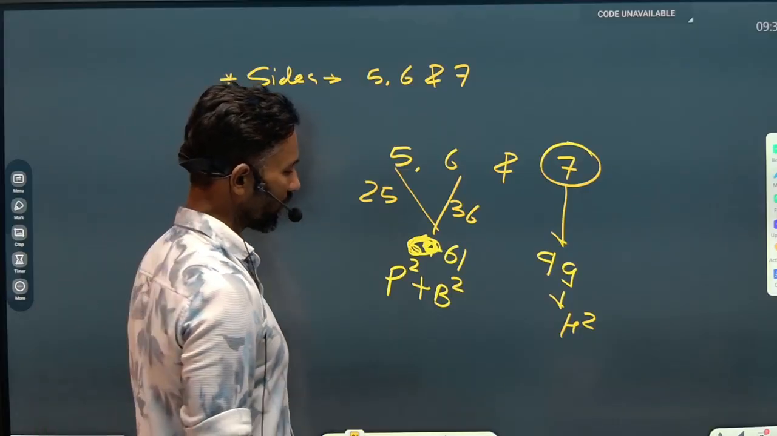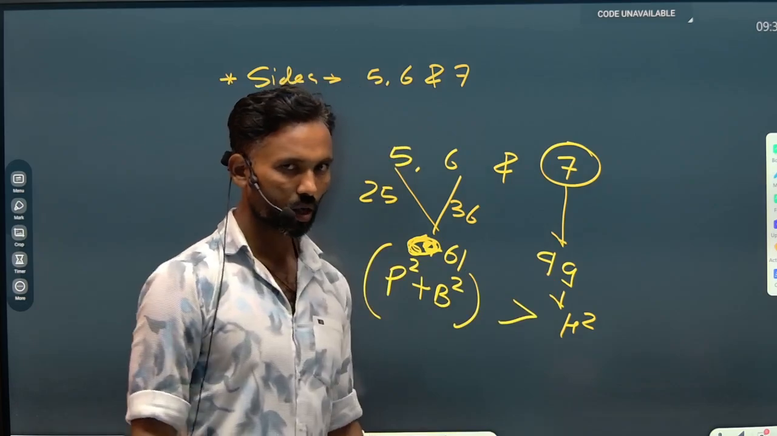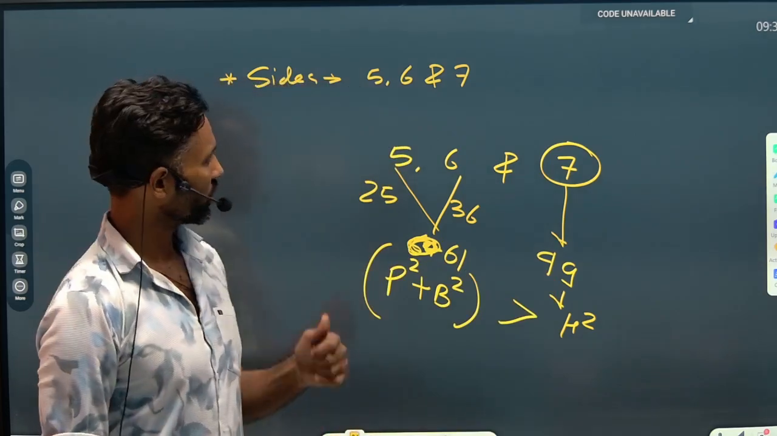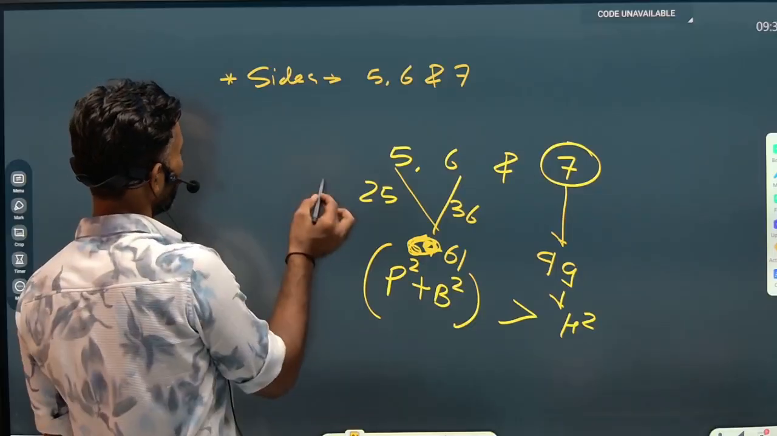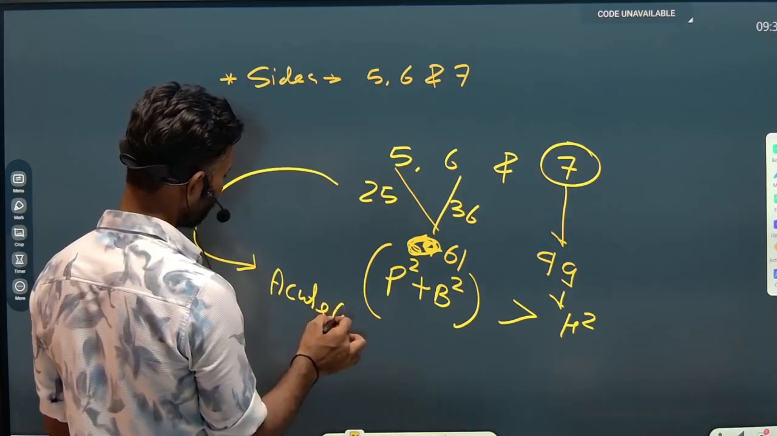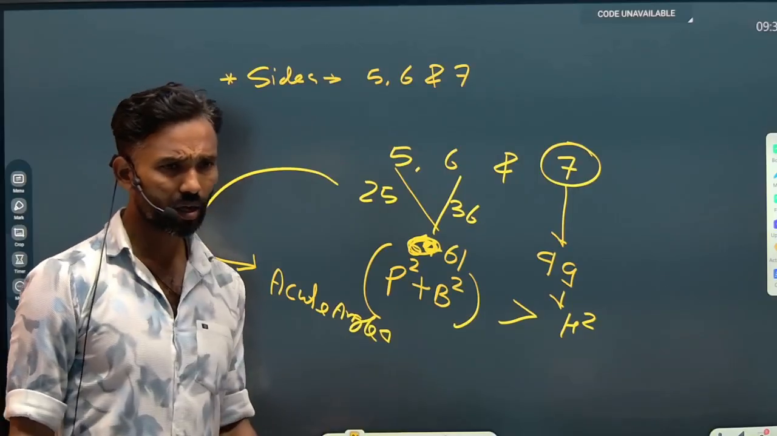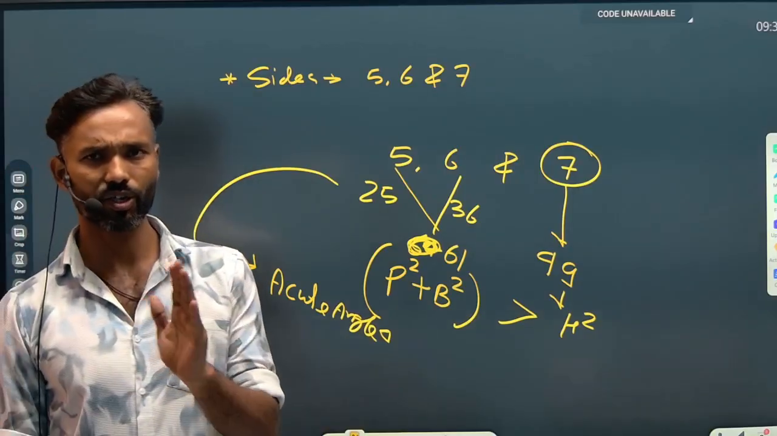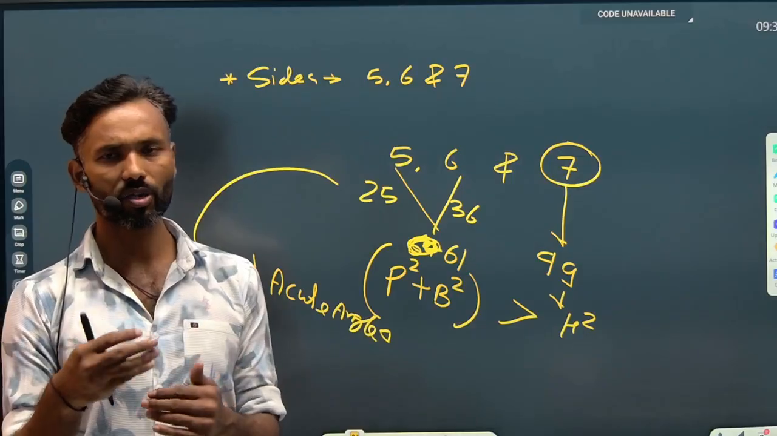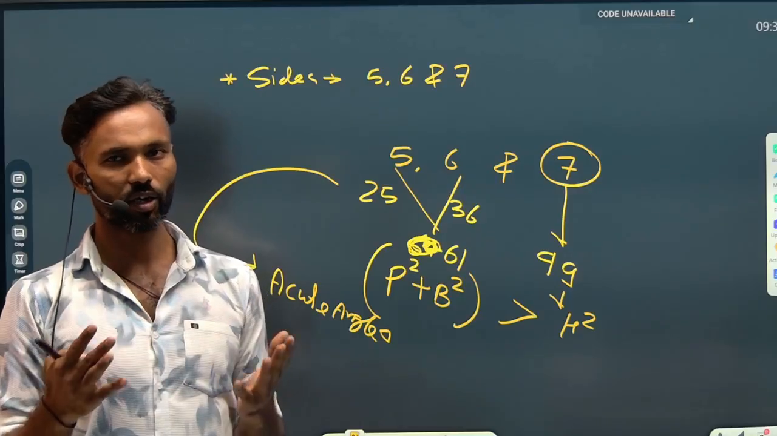So if h square is less than p square plus b square, we can surely say that the triangle constructed over here will be an acute angle triangle. Understand that? It is quite simple that with the help of these conditions and by understanding the Pythagoras theorem in a better way, we can answer such kind of questions.